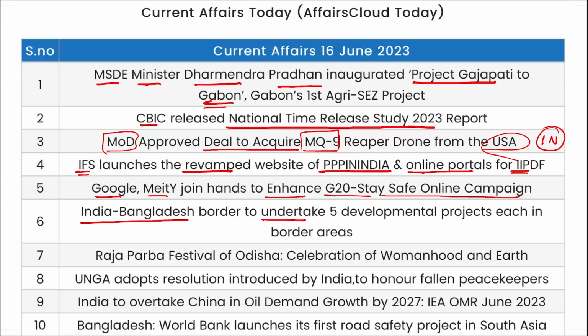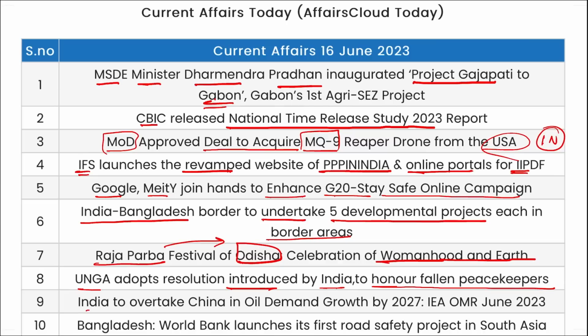India and Bangladesh to undertake 5 development projects each in the border areas. Rajaprabha Festival of Odisha, a celebration of womanhood and earth. This is observed in Odisha state. Then UNGA adopts resolution introduced by India to honor fallen peacekeepers. India to overtake China in oil demand growth by 2027 as per the data released by IEA.